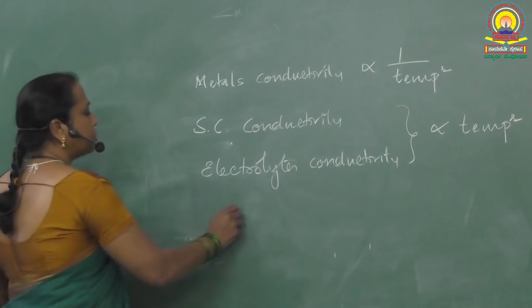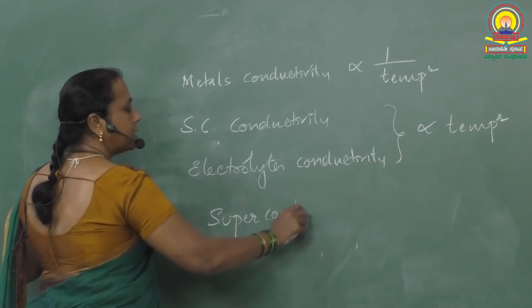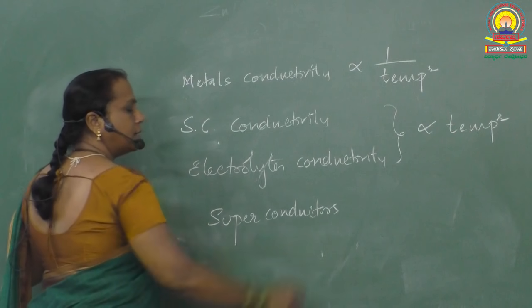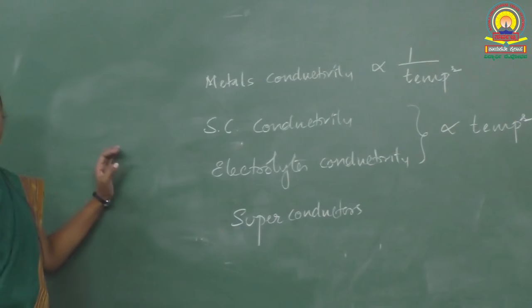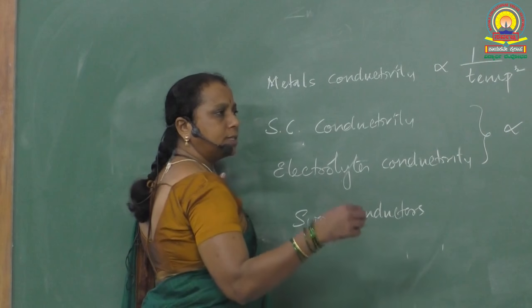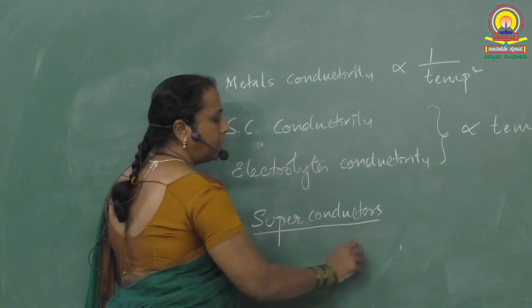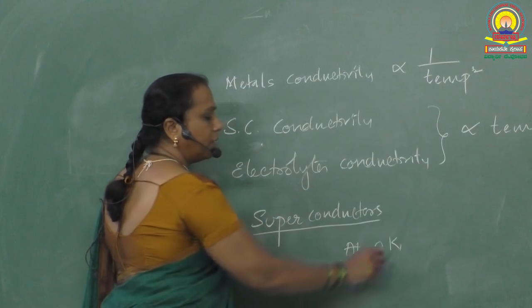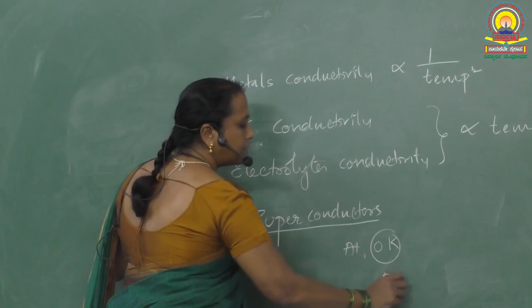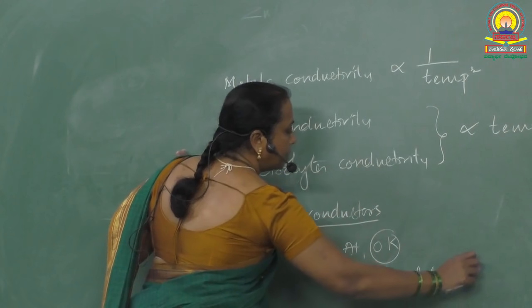You might have heard of superconductors. Superconductors are the materials whose conductivity is infinity and resistance is 0. A metal becomes a superconductor at 0 Kelvin temperature. We call this temperature absolute zero temperature.